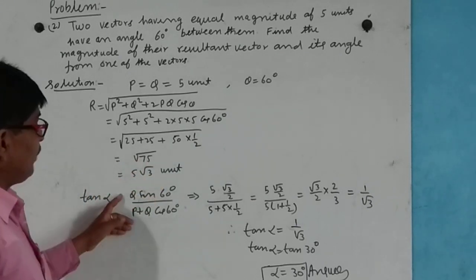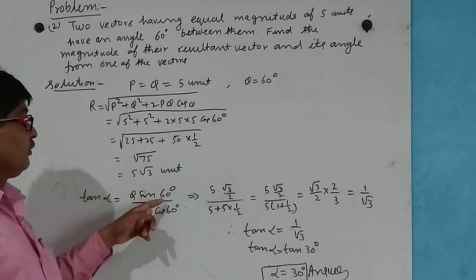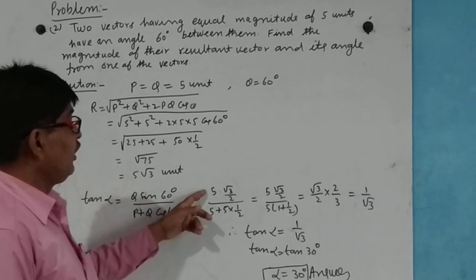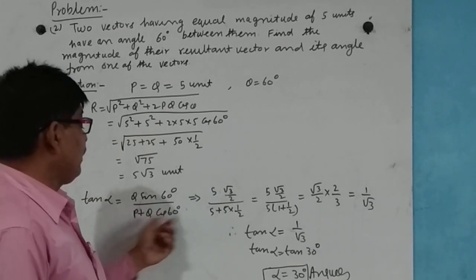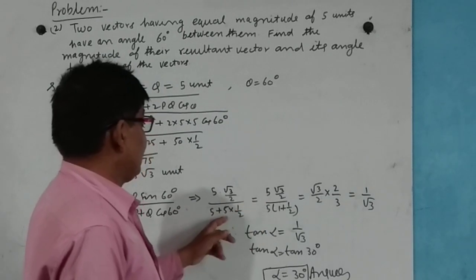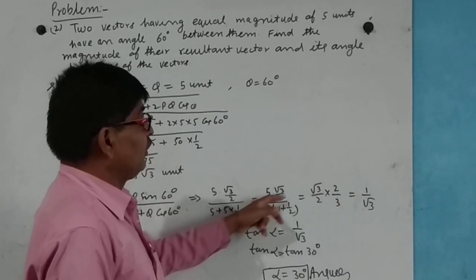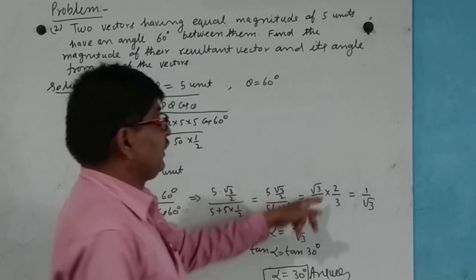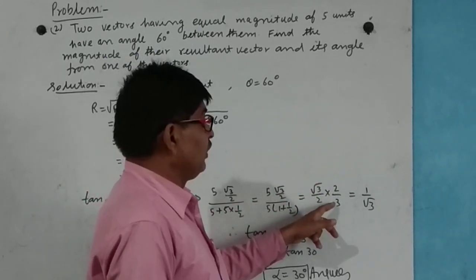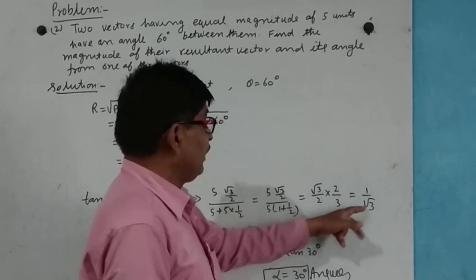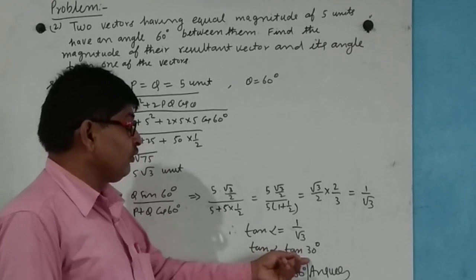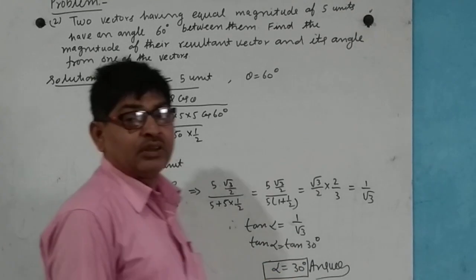Now tan alpha is equal to Q sin 60 degree divided by P plus Q cos 60 degree, which is 5 root 3 by 2 over 5 plus 5 into 1 by 2. Removing the common 5, root 3 by 2 into 2 by 3, so that tan alpha is equal to 1 by root 3. So tan alpha equals tan 30 degree, and alpha is equal to 30 degree.